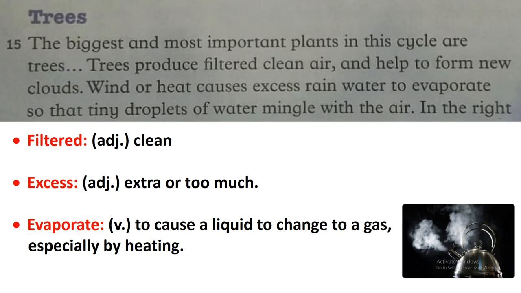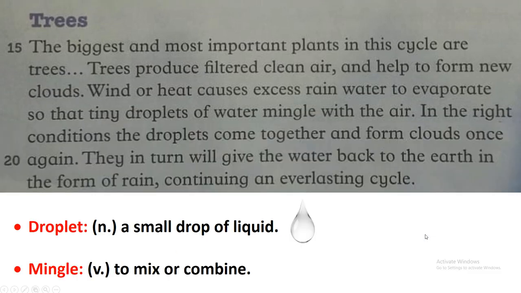We have here as well the explanation of evaporate. Evaporate is a verb, means to cause a liquid to change into a gas, especially by heating. As we mentioned, the kettle that we have here, we can find water evaporates. So water changes into gas. Okay.